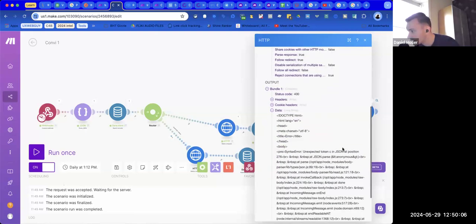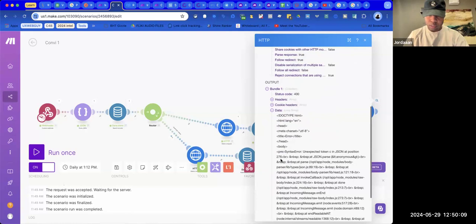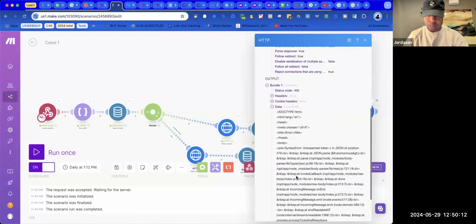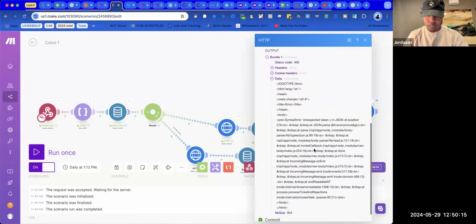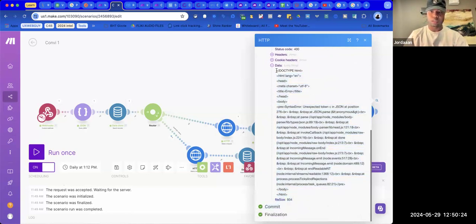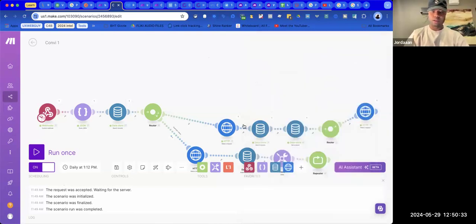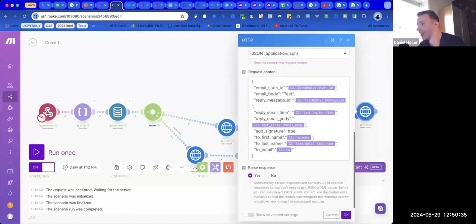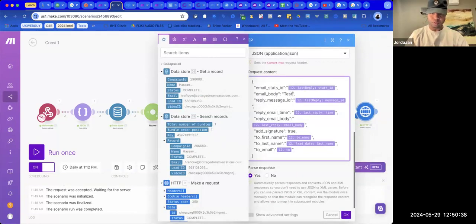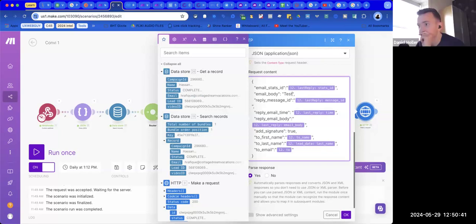Okay, what do we got? Unexpected token at position 276. Not 100% sure what this means. Okay. I'll send this over to you real quick. Sure. Yeah, and I'll be able to just have a look. All right, it's in the chat. Sweet. So I'm gonna get rid of the body again. So this is the body. It just says test. I'm just gonna get rid of it completely. Let's get rid of it completely and try to see.